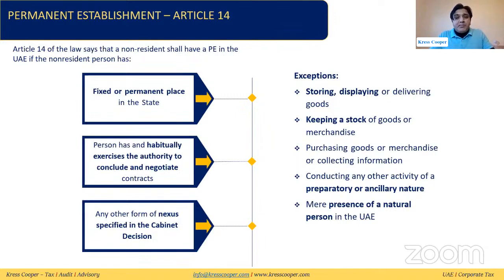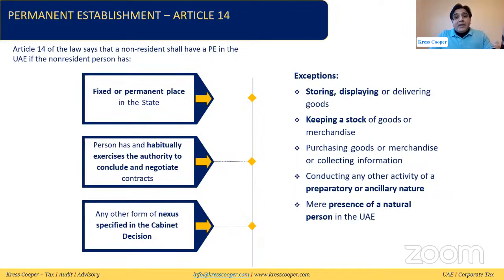First, there is a fixed or permanent place of business. If there is a fixed or permanent place of business, we can say the non-resident person has a PE in the UAE. Second, if the non-resident person has any dependent agent in the UAE, and one person is exclusively working for the non-resident person, we'll discuss in detail, it will be considered that the non-resident person has a PE in the UAE. And the third category is any form of nexus that was specified in the cabinet decision, which will establish that a non-resident person has a PE in the UAE.